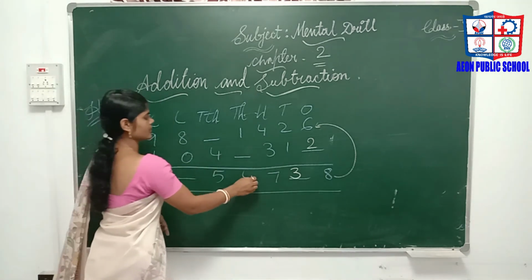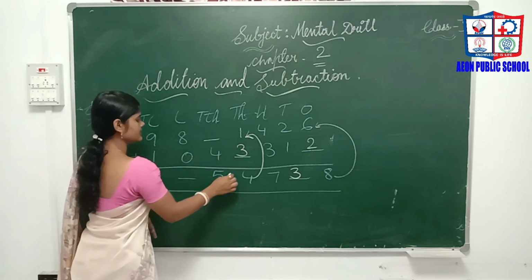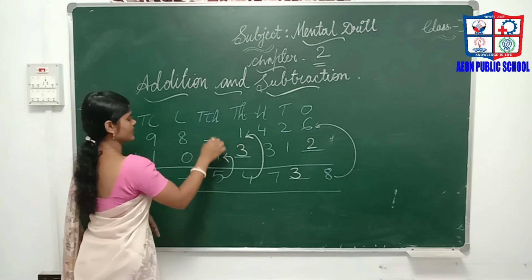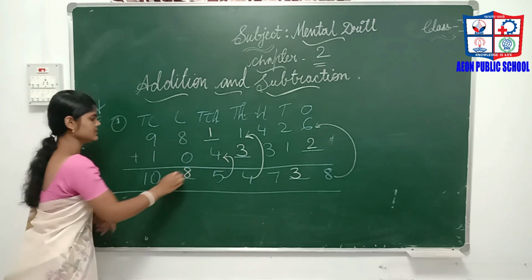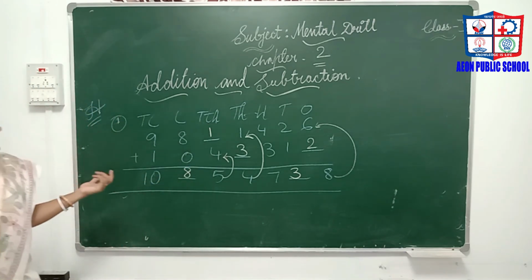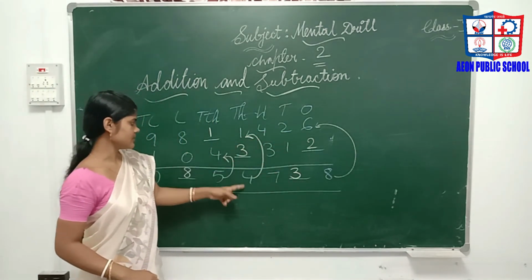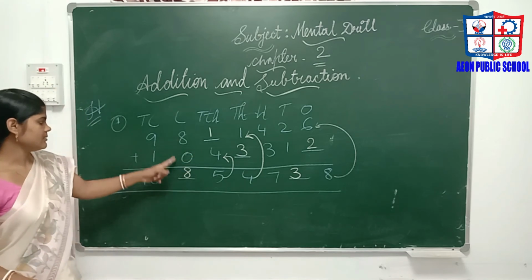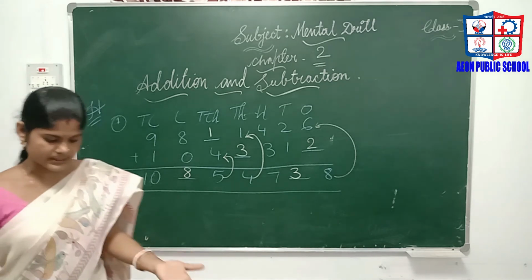Then, if the middle is there, what do you have to do? These two you have to subtract. So, 4 minus 1 is 3. Then, these two also you have to subtract. 5 minus 4 is 1. Then, 8 minus 0 is 8. Like this. So, let's see. 6 plus 2 is 8. 2 plus 3, 7. 3 plus 1, 4. 1 plus 4, 5. 8 plus 0 and 9 plus 1, 10. So, like that you have to find out the missing numbers.